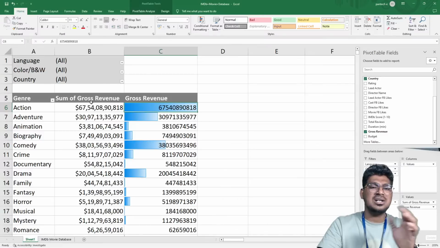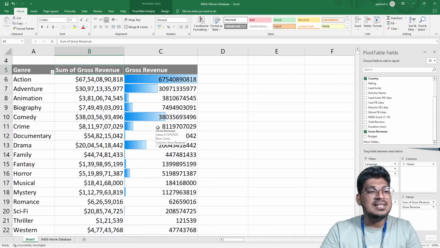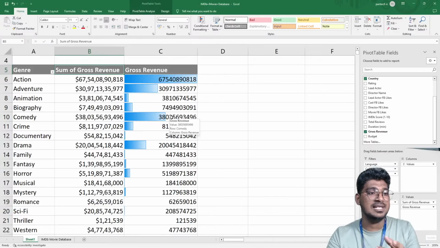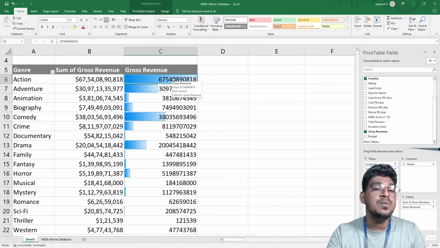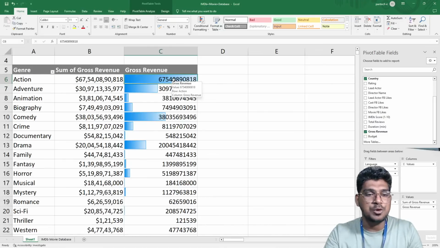The sum of the gross revenue is a common one. So for that, sum of common is here. So now you can see, based on this particular value, the strength of the value is going to be displayed. So I want to remove this particular number. I want to display only the chart. How to do that?